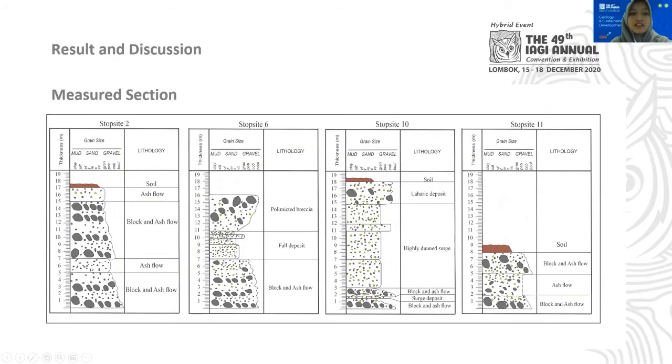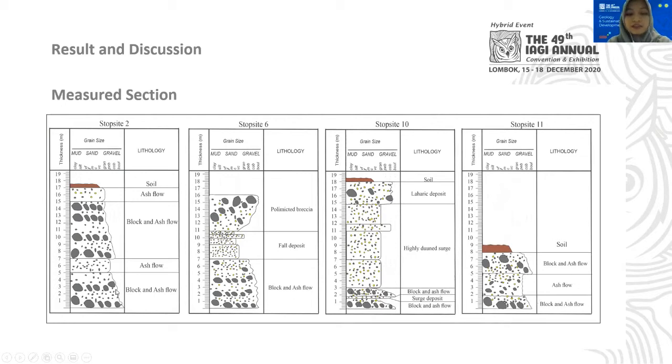So this is the result and discussion. The first one is the measured section. We made this measured section in several stop sites. The most ideal conditions are at stop site 2, stop site 6, stop site 10, and also stop site 11. We can see here that almost all of the stop sites are dominantly composed of block and ash flow on the lower part.